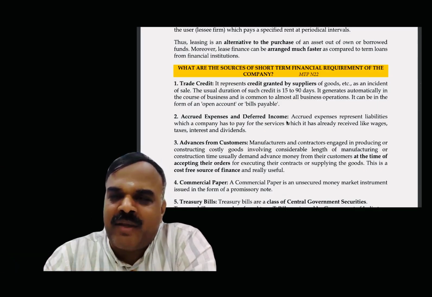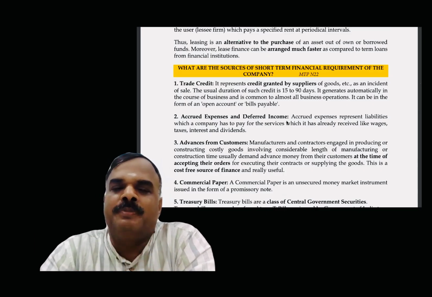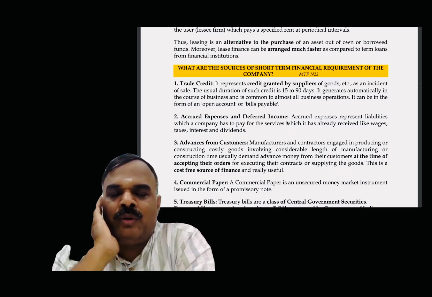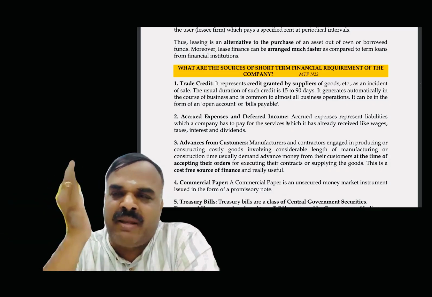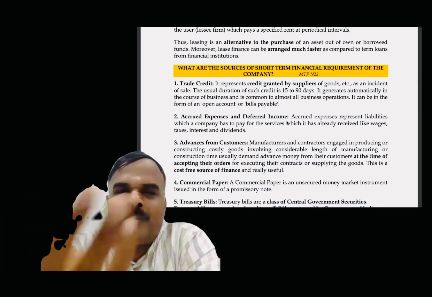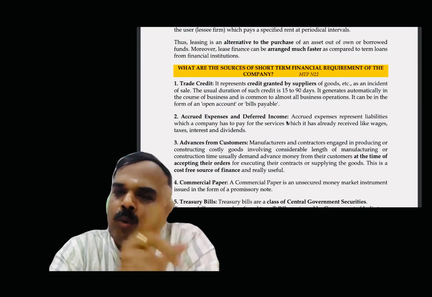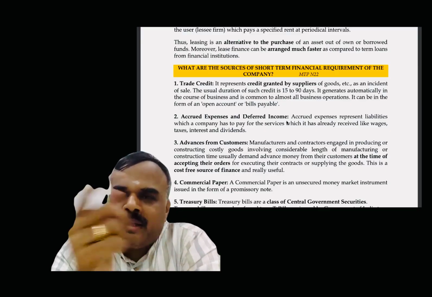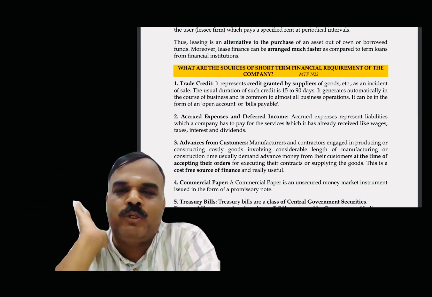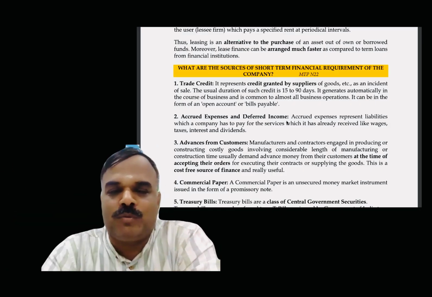Option A, I am getting a 1 lakh short-term loan from Kailash for 3 months. Option B, I have to pay some money to the creditor for raw material, 1 lakh worth. So I get 3 months of cash. Both are the same only. Getting 1 lakh for 3 months or withholding 1 lakh payment as outstanding, both are equal only. Therefore, accrued expense is also one of the short-term sources.